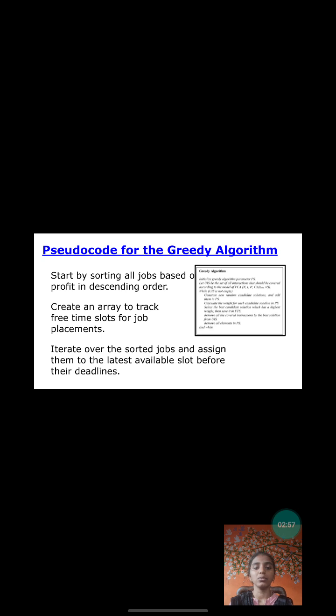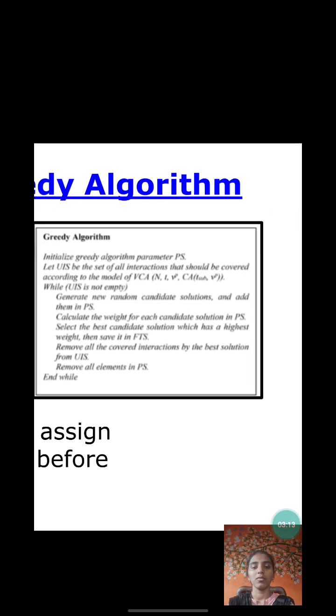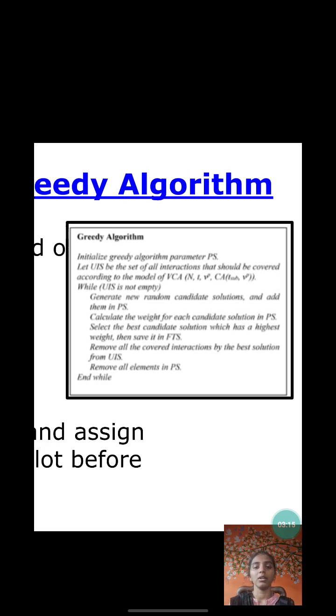What is the pseudocode for the greedy algorithm? Start by sorting all the jobs by profit in descending order. Create an array to track the free time slots for job placement. Iterate over the sorted jobs and assign them to the latest available slot before their deadlines. Here is the greedy algorithm.